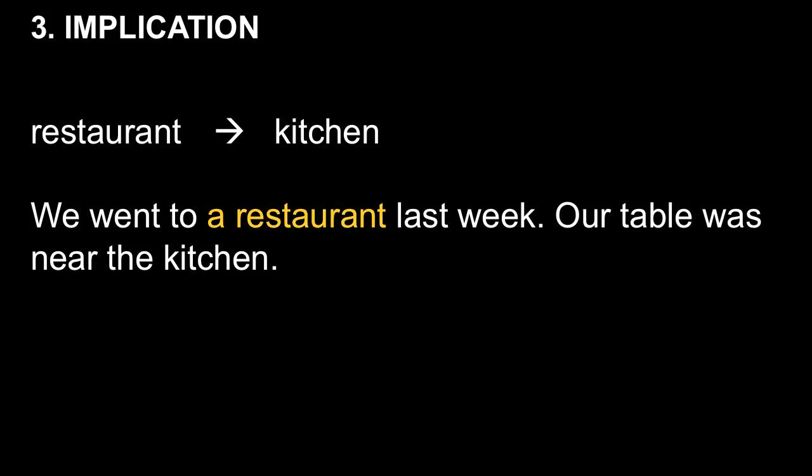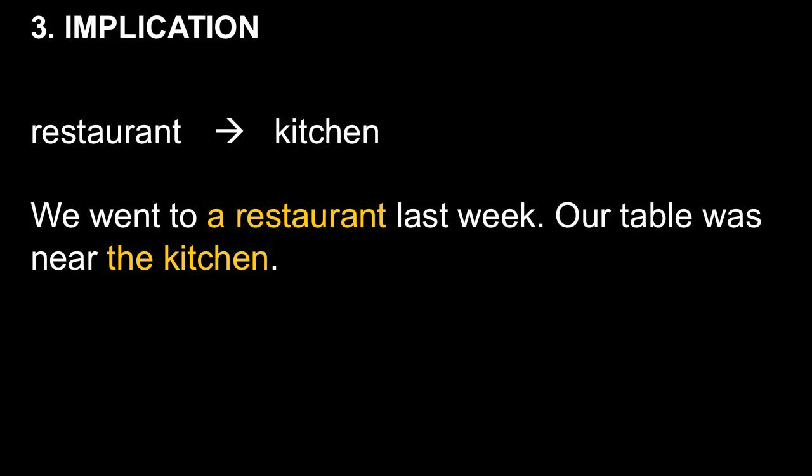So in the first sentence, we're referring to a restaurant that presumably we have never discussed before. In the second sentence, we are now permitted to refer to the kitchen. We have never referred to this particular kitchen before.